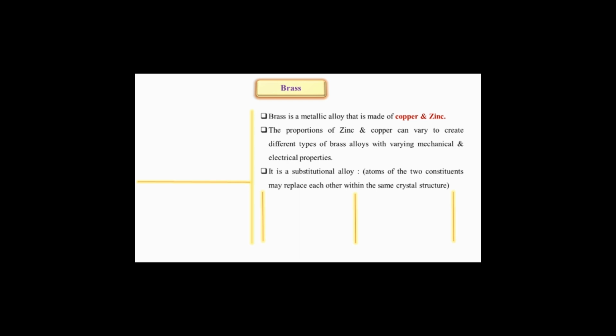My intention is to tell you that brass is a substitutional alloy, because after all we are making an alloy. Brass is an alloy of copper and zinc. If we mix copper with zinc, then we get brass. We have seen it in day-to-day life, and it is a very common material, as I have told you earlier.